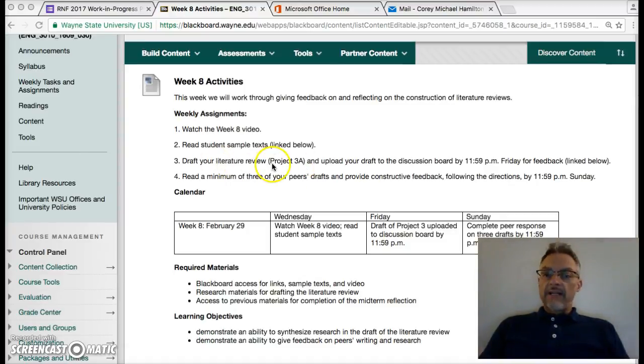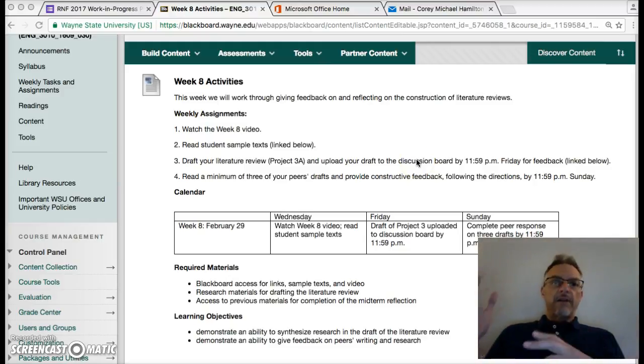And then by Friday night, we want to draft your literature review, Project 3A, and upload your draft to the discussion board by 11:59 p.m. Friday for feedback. And we've done this before, right? You're going to post it to the discussion board by Friday, and then between Friday night at midnight and Sunday night at midnight, please read at least a minimum of 3 of your peers' drafts, and provide comment, and I'll show you what that looks like, and I have provided questions for you as we did before. Okay, and this is a draft day, so recall that there are 25 points involved in the draft project.